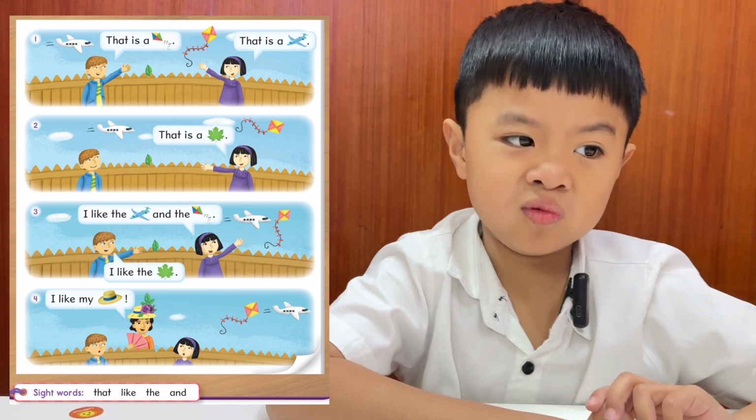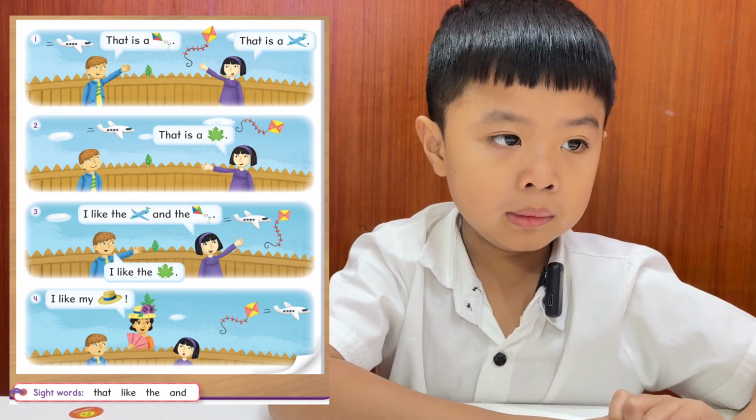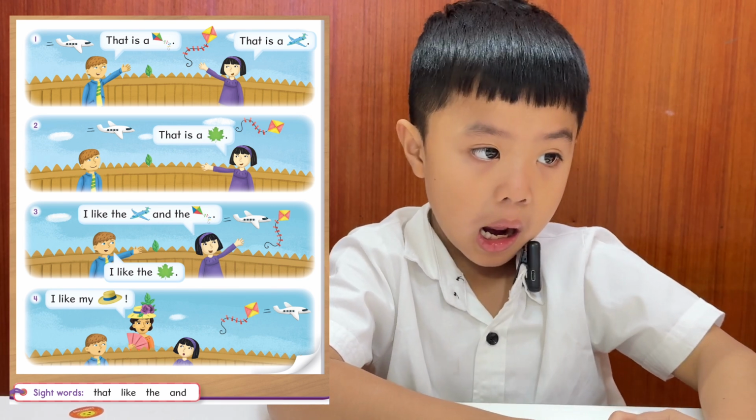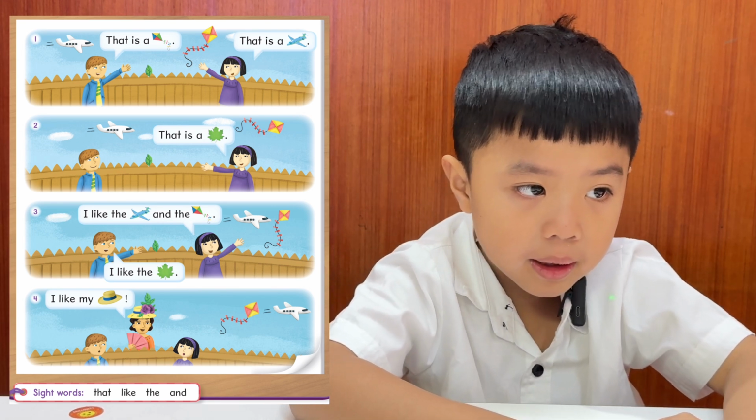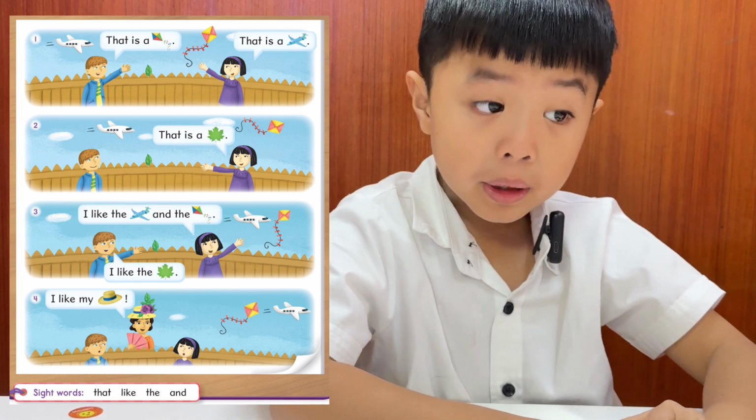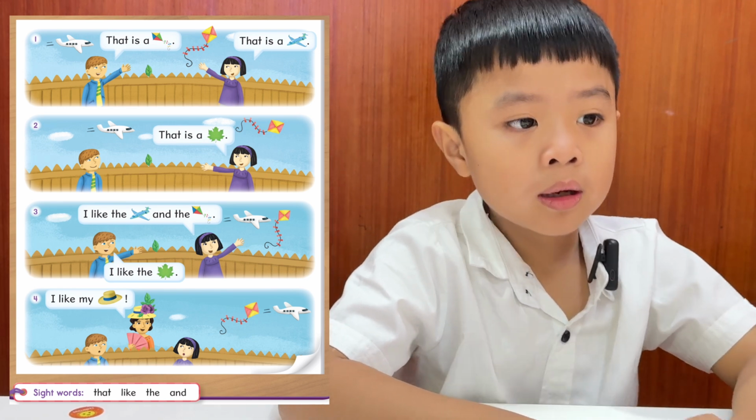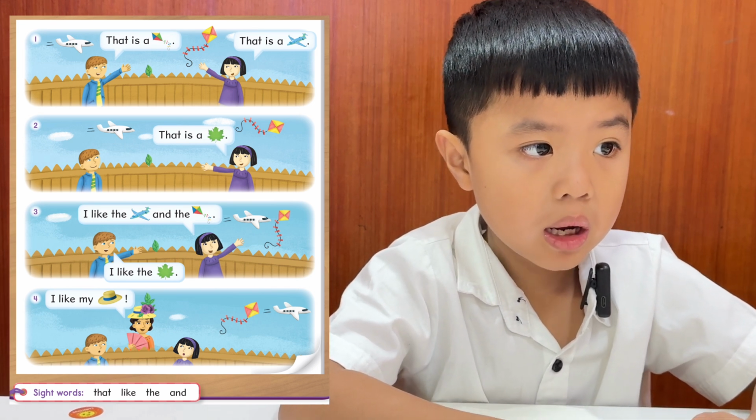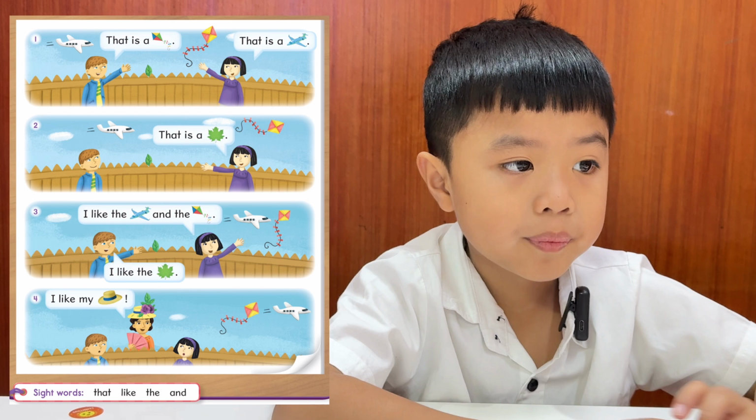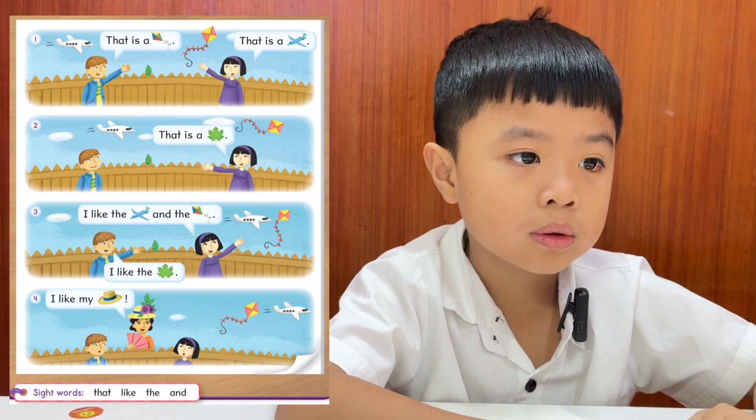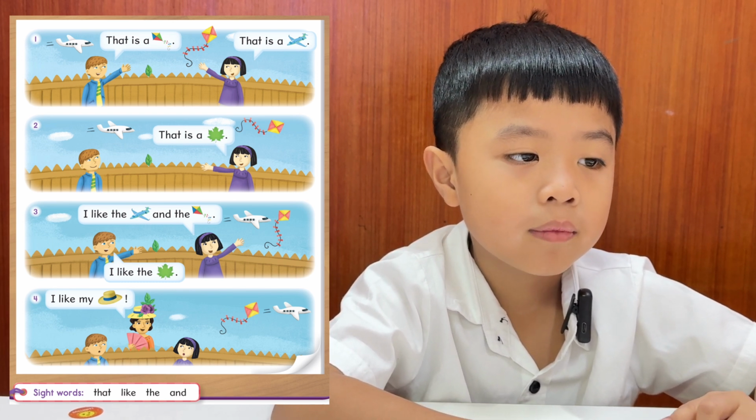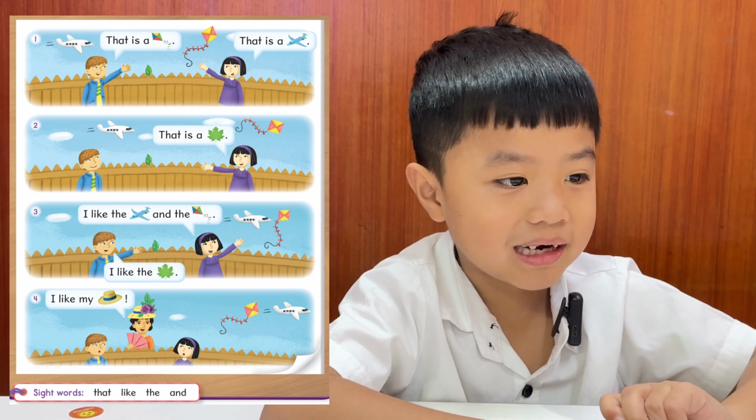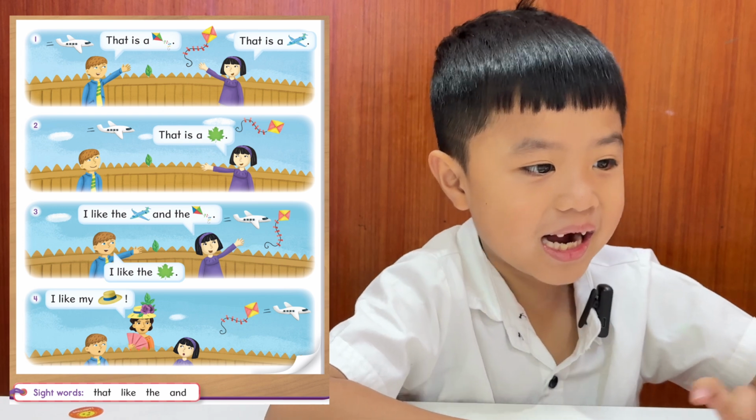Leaf. Okay, then the boy. Look at the boy. What does he say? I like the leaf. Okay, and then what does the girl say? I like the jet. Okay, and this one? Kite. Yes. And then I like my